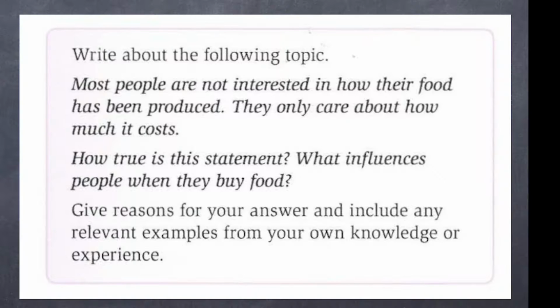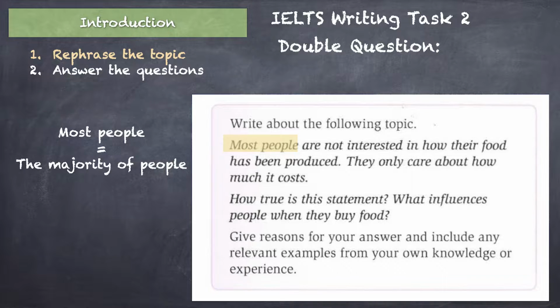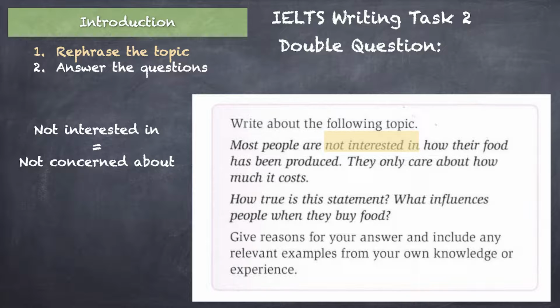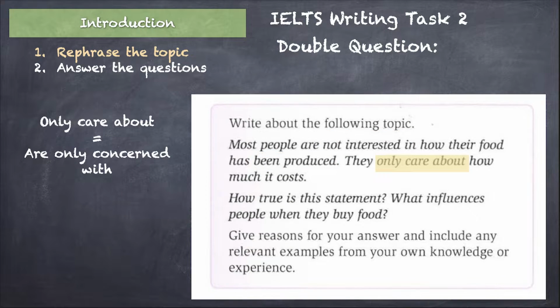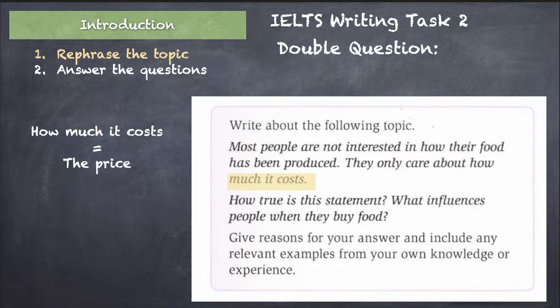So when we look at this topic, most people are not interested in how their food has been produced. They only care about how much it costs. How true is this statement, and what influences people when they buy food? So when I look at the topic, I see the words most people. An easy way to paraphrase most people is the majority of people. Not interested in, I can say not concerned about. Produced means made. They only care about, they're only concerned with how much it costs, the price.